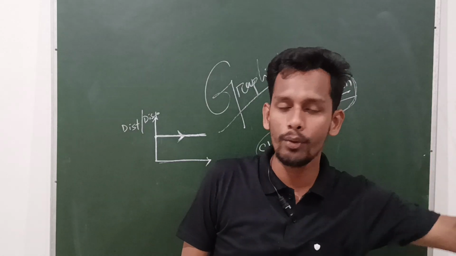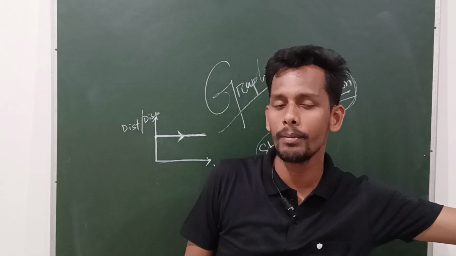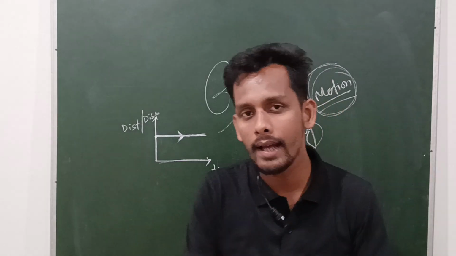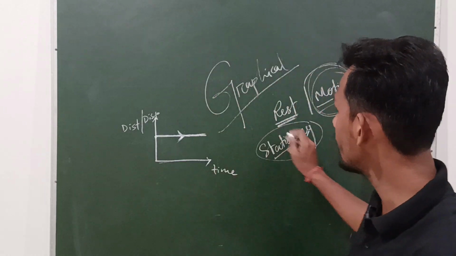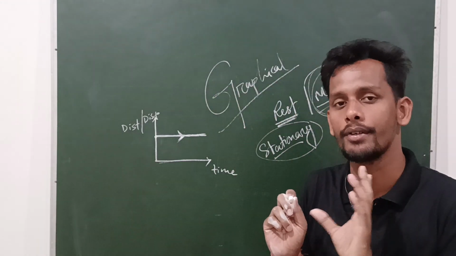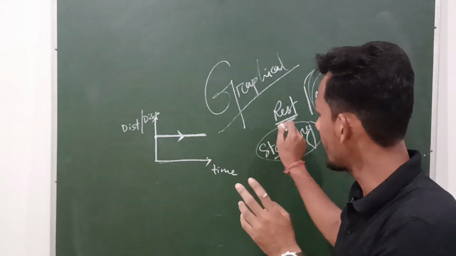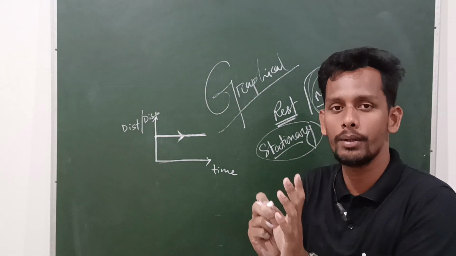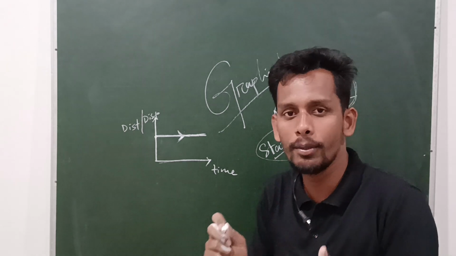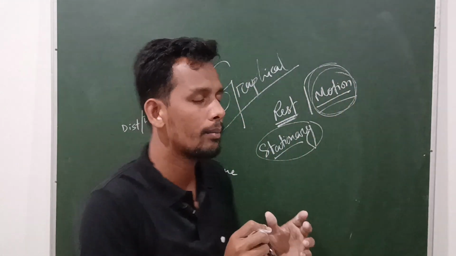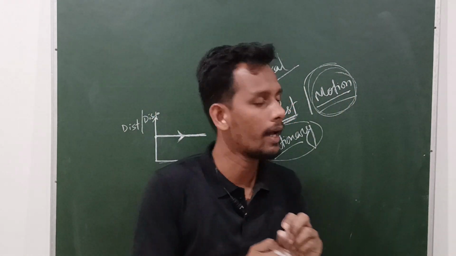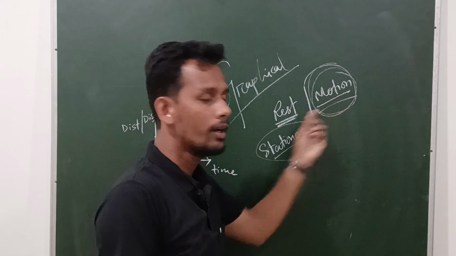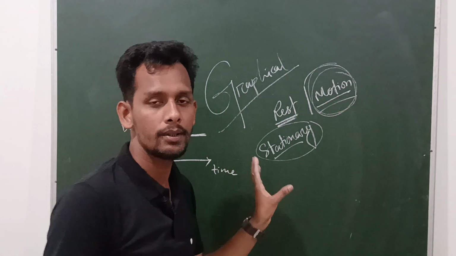It means those objects outside the bus appear to move in terms of you, but they are actually at rest. So the definition of rest and motion is different for different observers. Clear? In the next topic we will discuss speed and velocity and the rest-motion graphs, different types of graphs. Thank you.